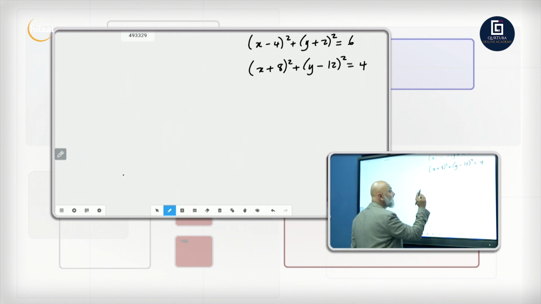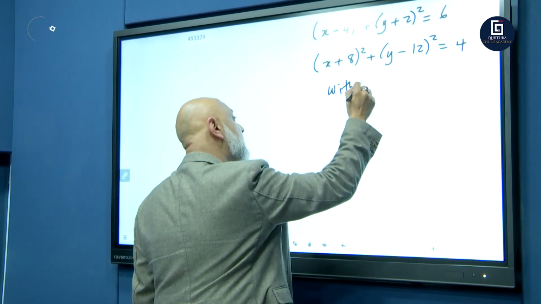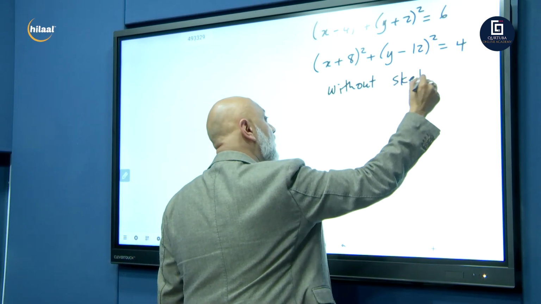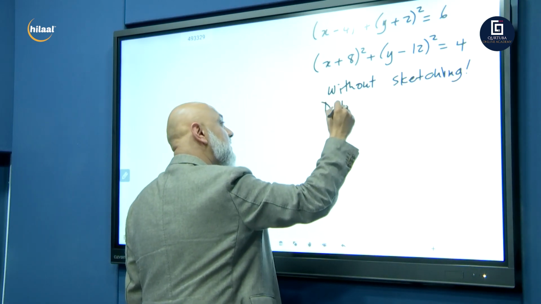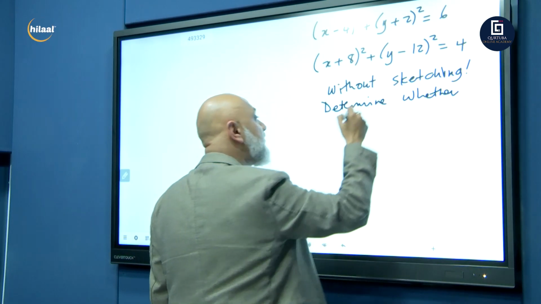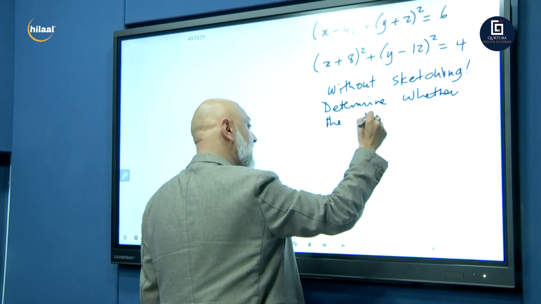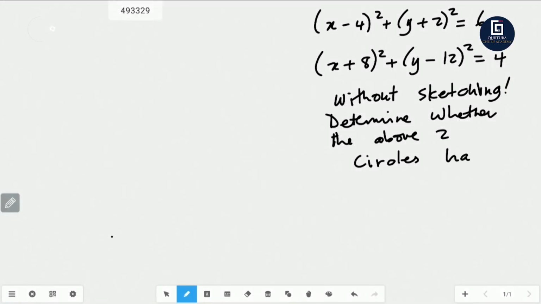Now they ask you in the exam, without sketching or drawing the circles, determine whether the above 2 circles have, number 1, they can either have, will they have no points of intersection?